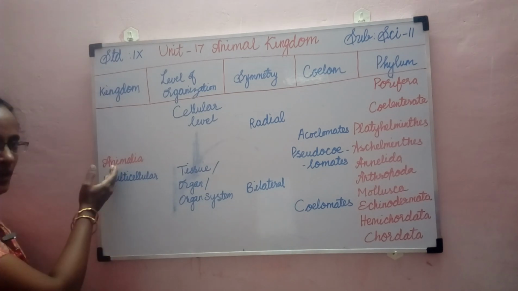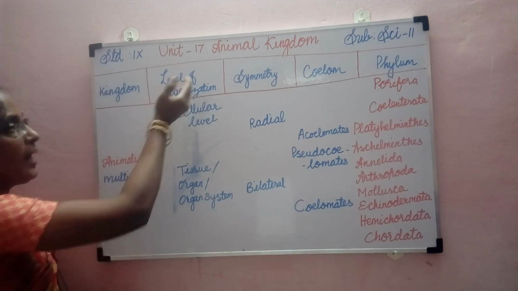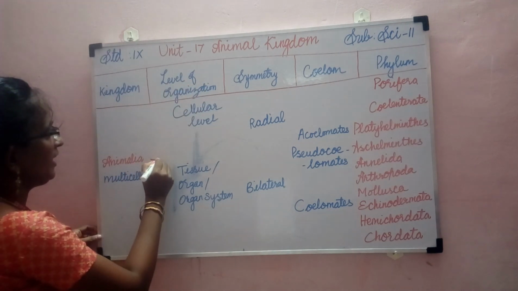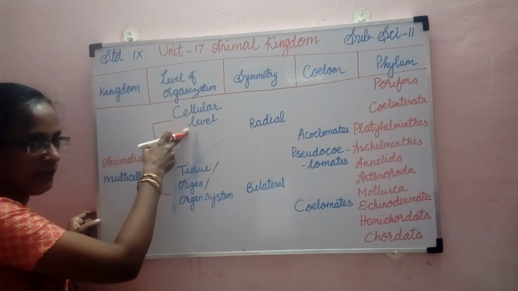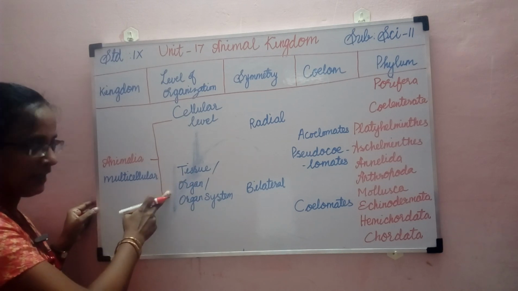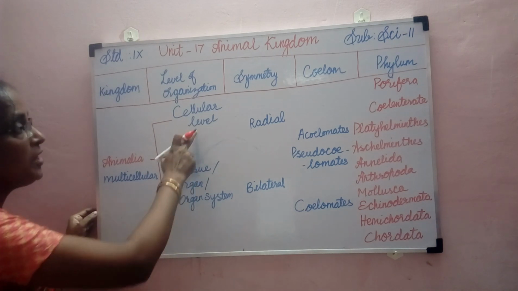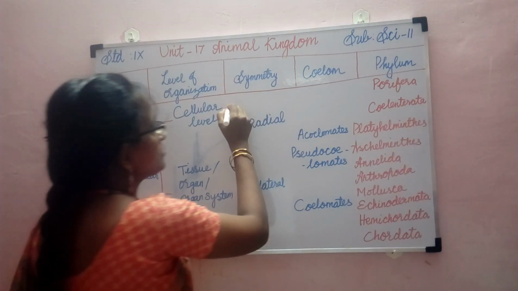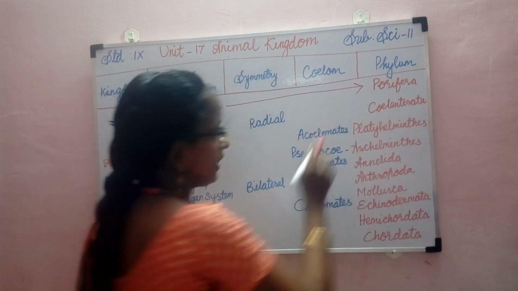Kingdom Animalia includes all the multicellular animals, and based on the level of organization, this kingdom is divided into two groups: cellular level of organization, and tissue level, organ level or organ system level of organization. Based on the cellular level organization, there is one phylum, called phylum Porifera.